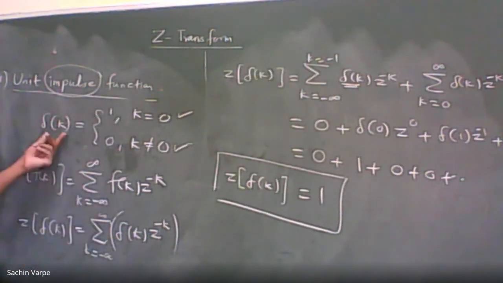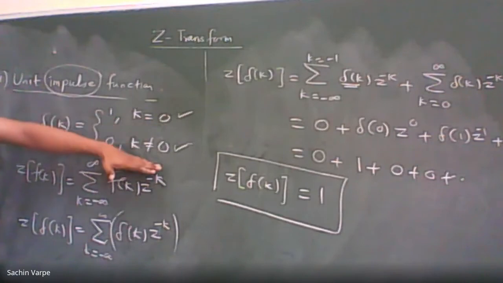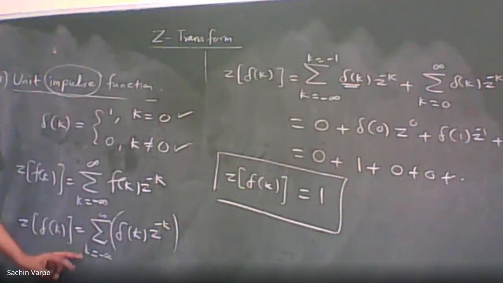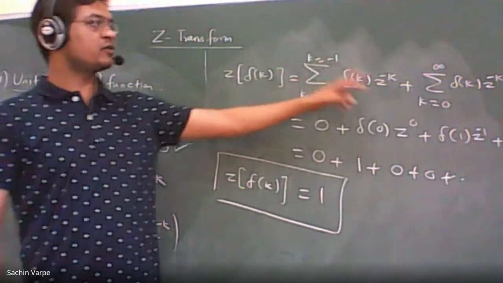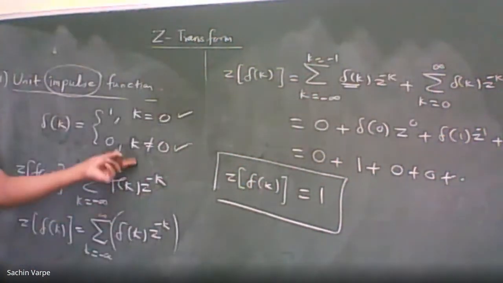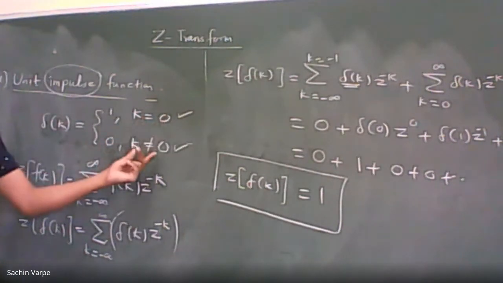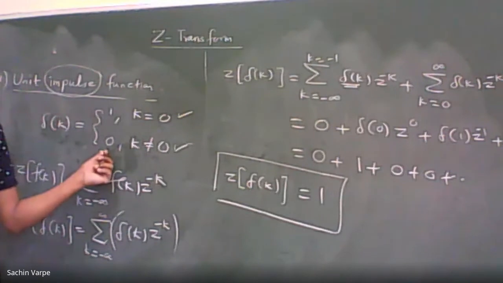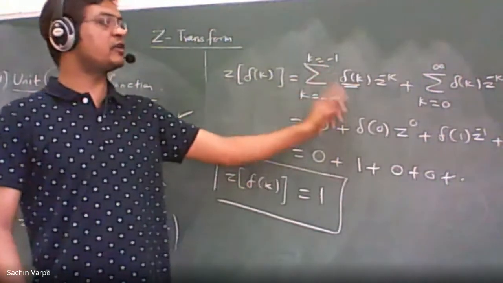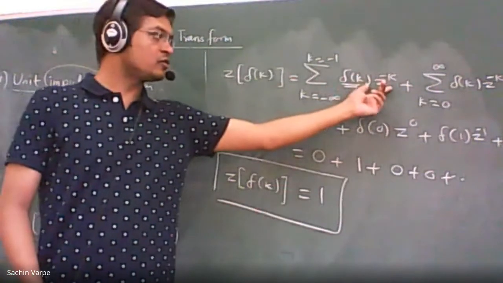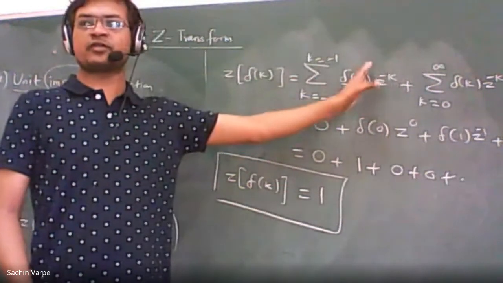But the delta k is defined in two parts, negative as well as positive part. That is why I have written this summation in two parts, negative and positive. But look at this, except k equal to 0, for all non-zero cases, delta k is giving 0 value. So for all negative values, delta k is giving 0 value. 0 into whatever the powers of z, all will be 0.